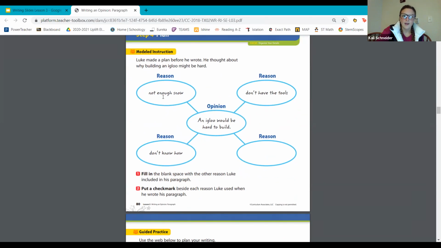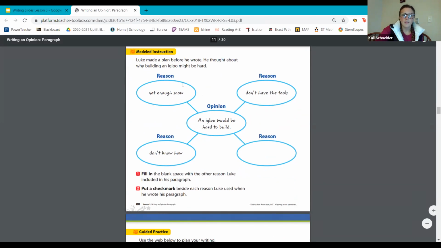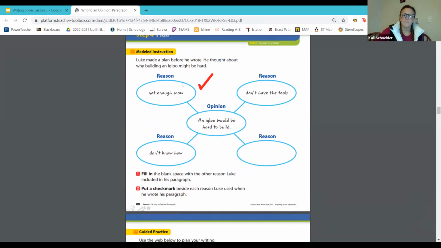So, not enough snow, don't have the tools, don't know how. I'm noticing he already added in here, which is awesome, that not enough snow. That was definitely in his writing. But I remember there's one more thing that he didn't add, and that was because it would melt. Building it there, it would melt. So we're going to write in our box right here, it would melt.